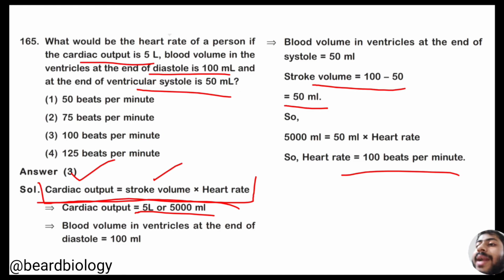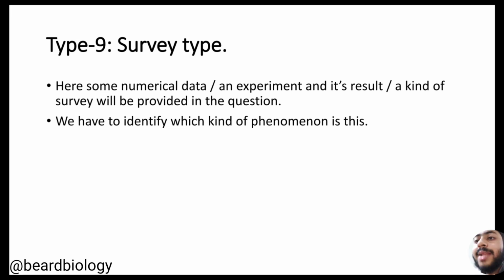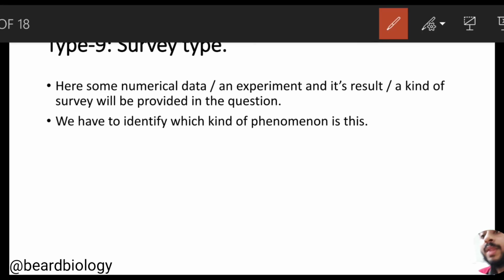So please, if you cannot understand the question, don't be worried, because this is a numerical question, and in the NEET examination hall they used to ask this type of question. And type 9, that is the survey type question. In the survey type question, they used to provide numerical data, or an experiment and its result, or sometimes survey data. Based on that data, we have to find out which kind of phenomenon this is, and different kinds of phenomena will be provided in the options.